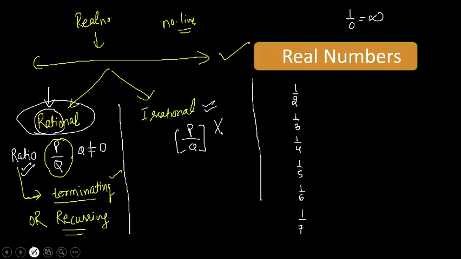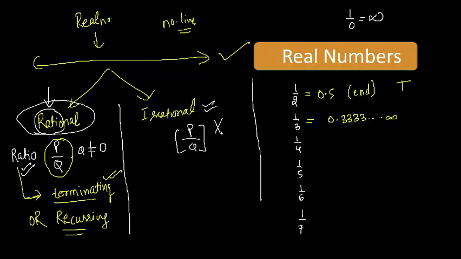Let's find out the values of these fractions. 1 by 2 is 0.5. So what is it showing? It is ending, so I can say it is terminating. 1 by 3 is 0.3333. It is not ending, but you will see it is recurring.